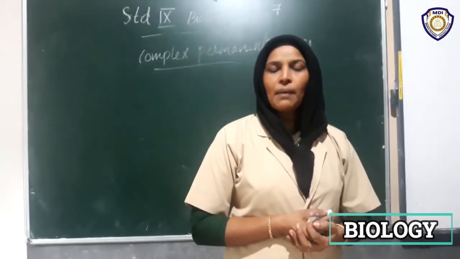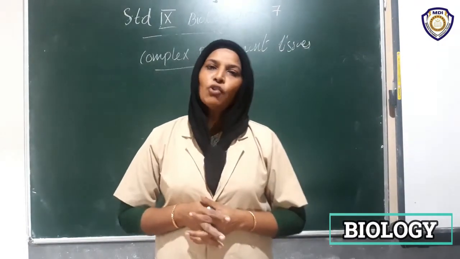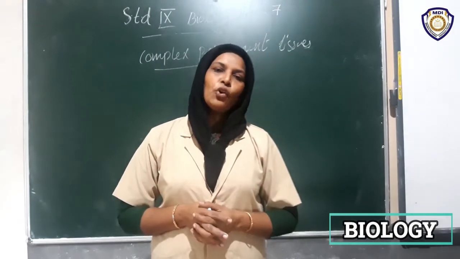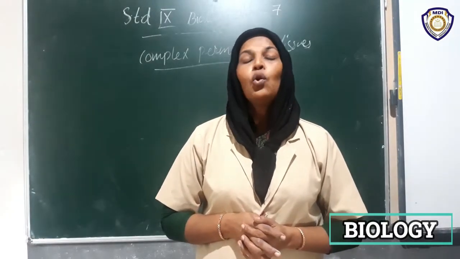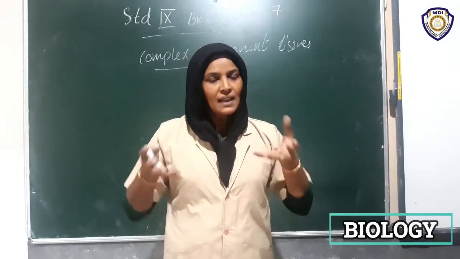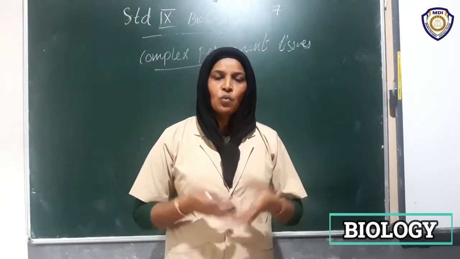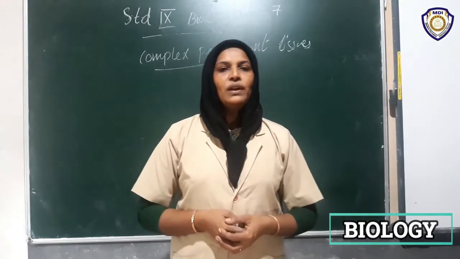What are vascular bundles? They consist of only xylem and phloem. Xylem and phloem tissues, what do they conduct? Water and minerals. Okay, minerals, ions are present in it, water from the soil.